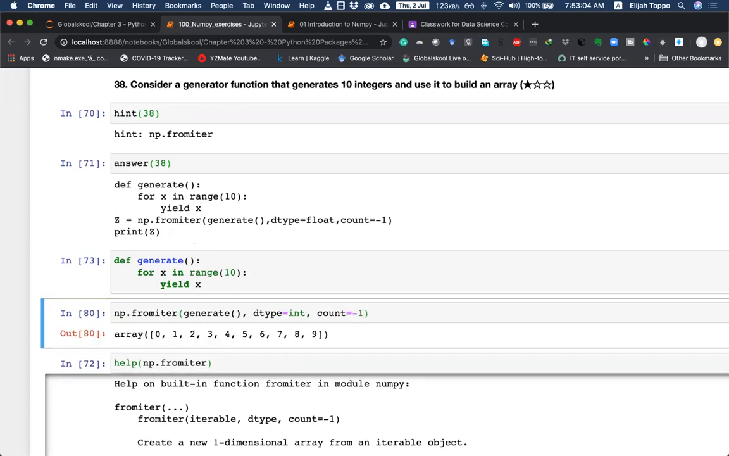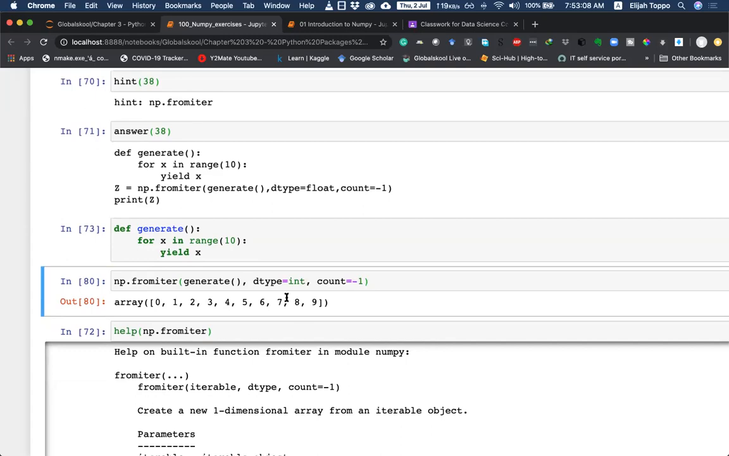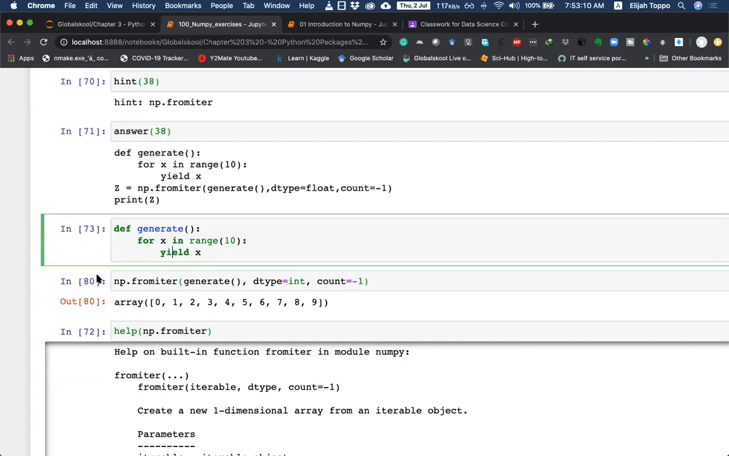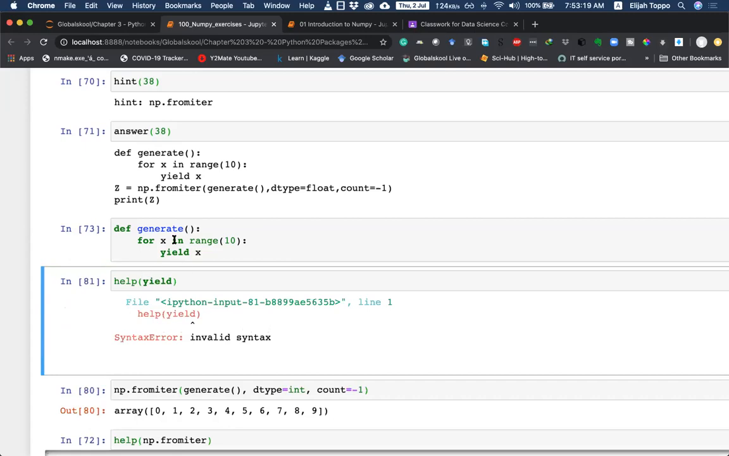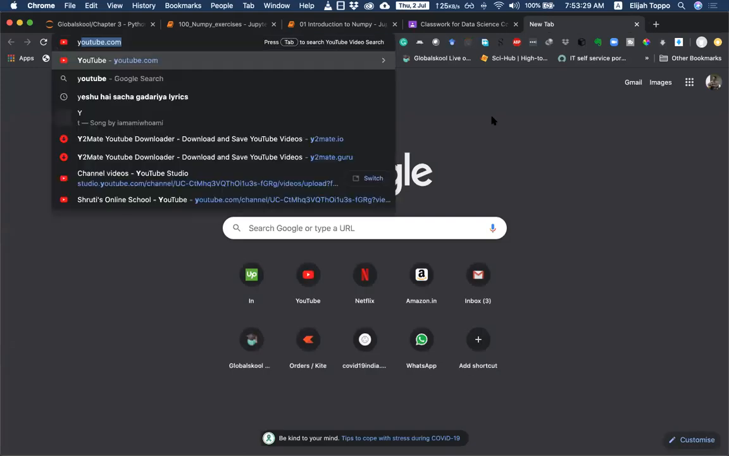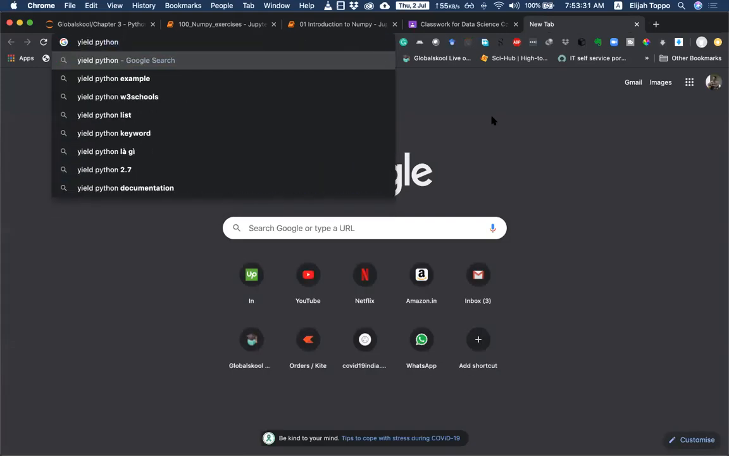Elijah, what does yield mean? Yes, good question. So let us search what is yield. Okay, so yield is something that is not directly available. So let me see if it is a NumPy thing. I don't think it's a NumPy thing. Maybe we'll have to go to Google and say yield Python.